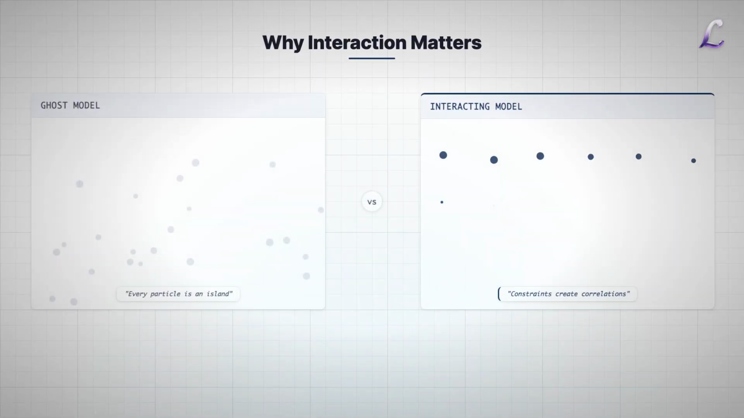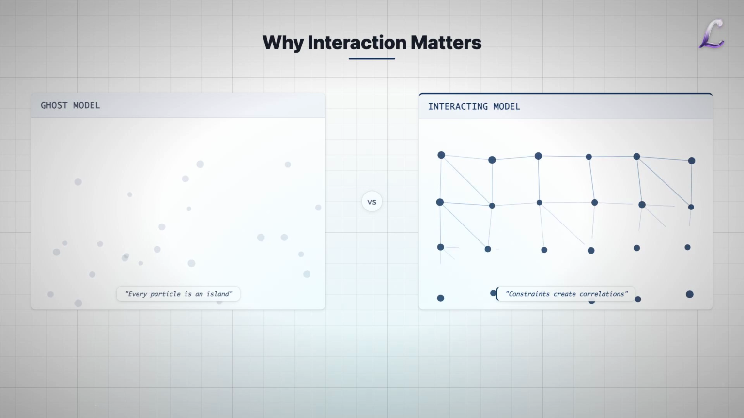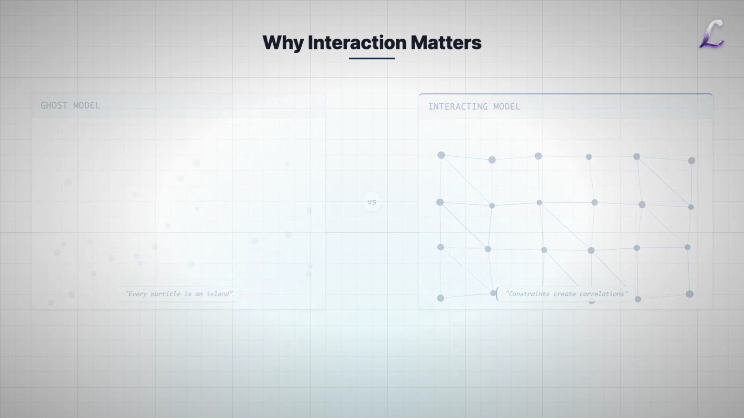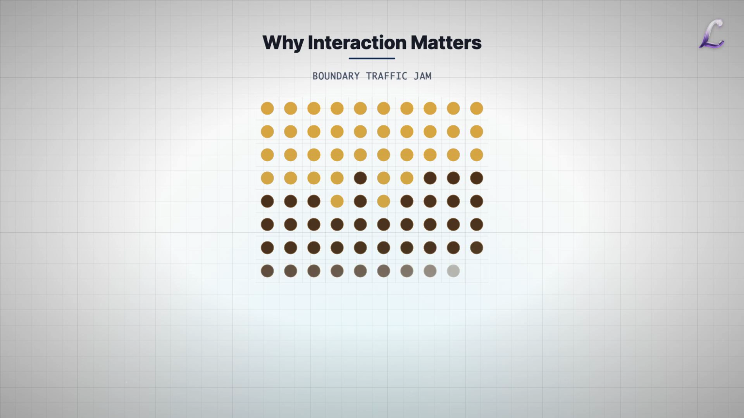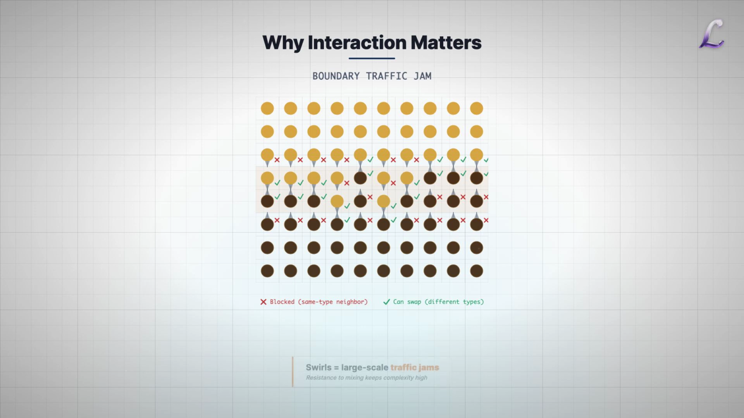This tells us something profound about physics. You cannot have complexity without interaction. In the ghost model, every particle is an island. In the interacting model, the presence of one particle constrains the others. These constraints create correlations, and correlations create structure. The swirls in your coffee are essentially large-scale traffic jams. That resistance to mixing is what keeps the system in the sweet spot of high complexity.